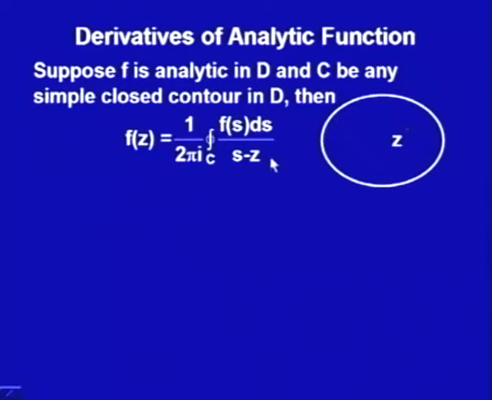So, now what we are trying to say is that this formula holds for f analytic.